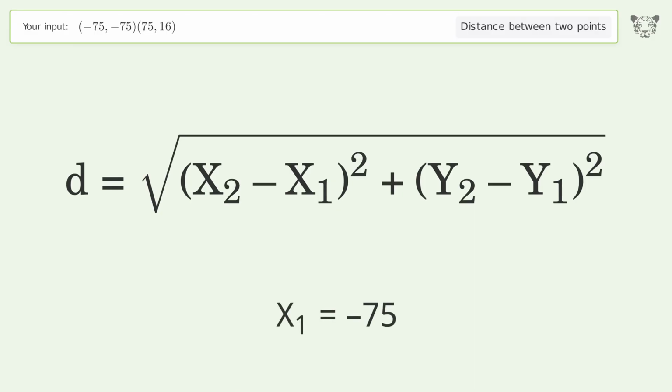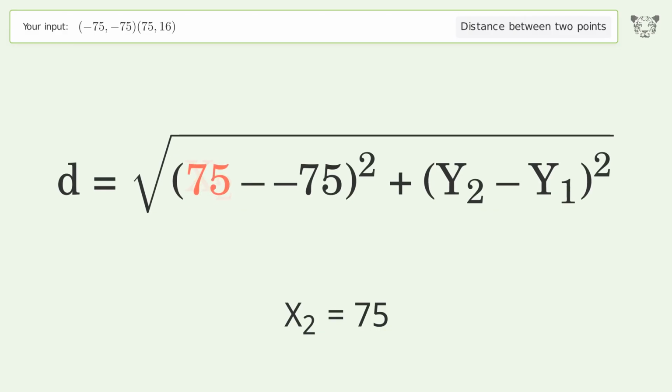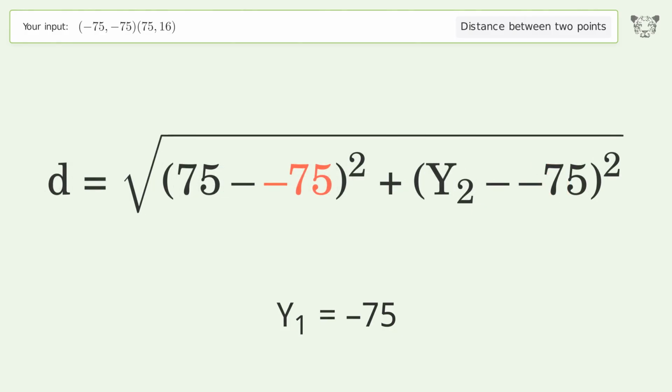x1 equals -75. x2 equals 75. y1 equals -75. y2 equals 16.